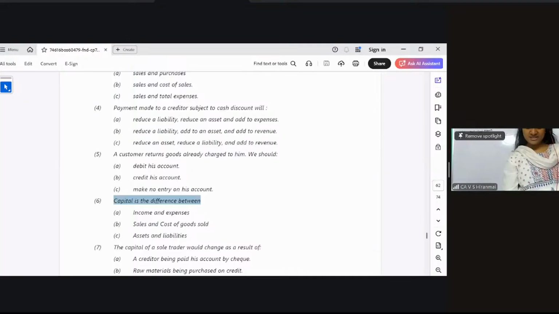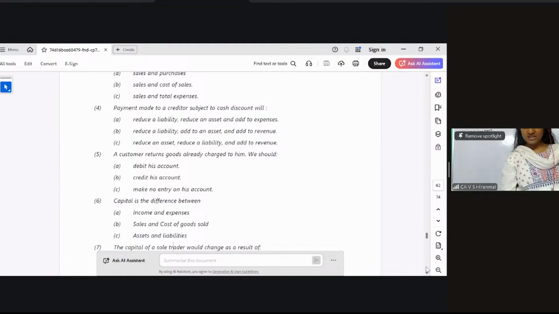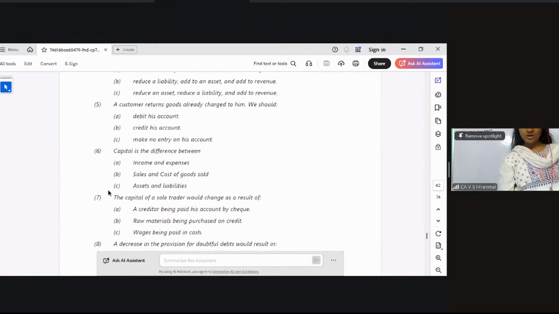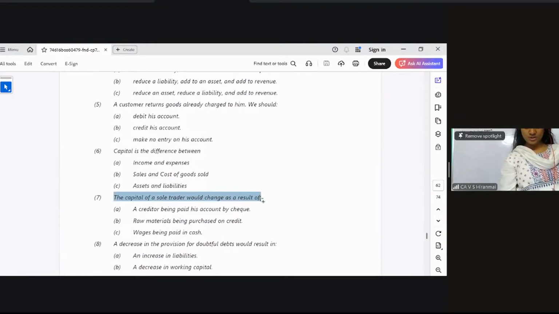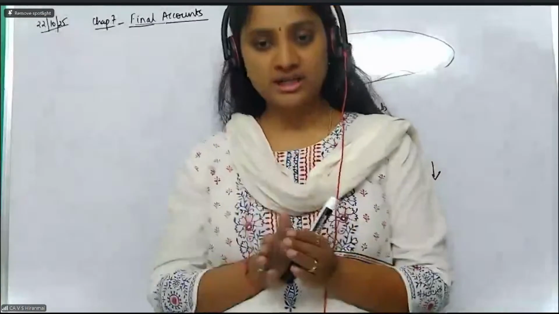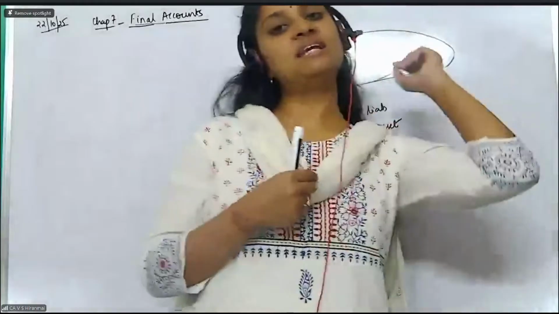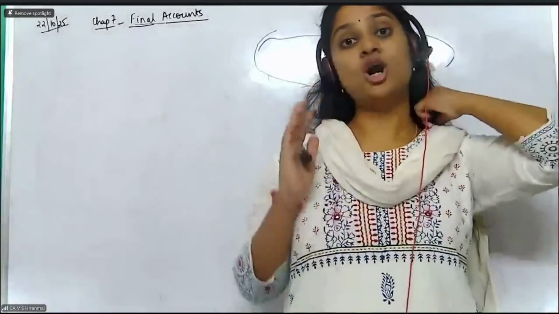Okay, now all of you please tell, very simple. Capital is the difference between assets and liabilities. Assets minus liabilities is the capital. Okay, now see the seventh question. The capital of a sole trader would change as a result of what? A creditor being paid by check, raw materials being purchased on credit, wages being paid in cash. That means where will the change come in? The capital of a sole trader will be affected only when he makes a payment or for the nominal items.